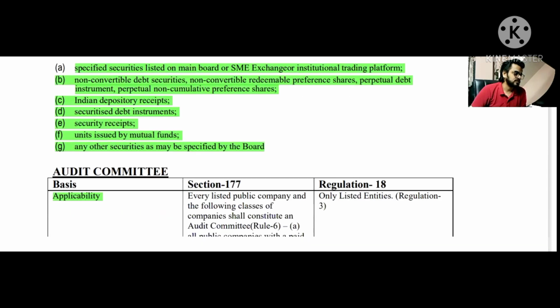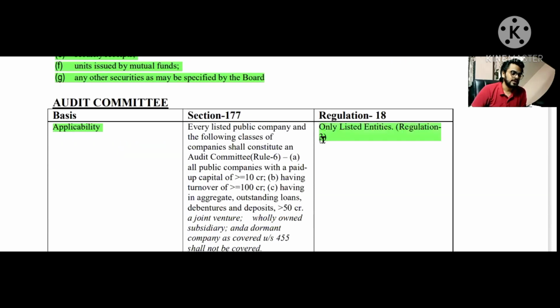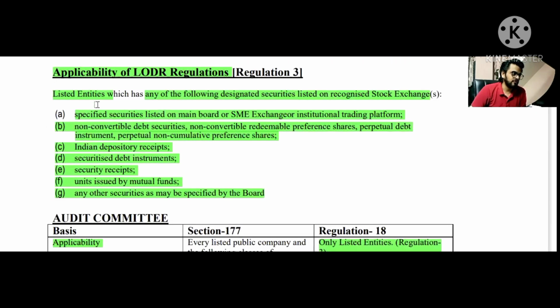All right. So yes, it talks about this, and if we read it here, that is specified securities listed on main board or SME exchange or institutional trading platform. The second one talks about the non-convertible perpetual debentures securities, non-convertible redeemable preference shares, perpetual debt instruments, perpetual non-cumulative preference shares, Indian depository receipts, security receipts, and securitized debt instruments, units of mutual funds.